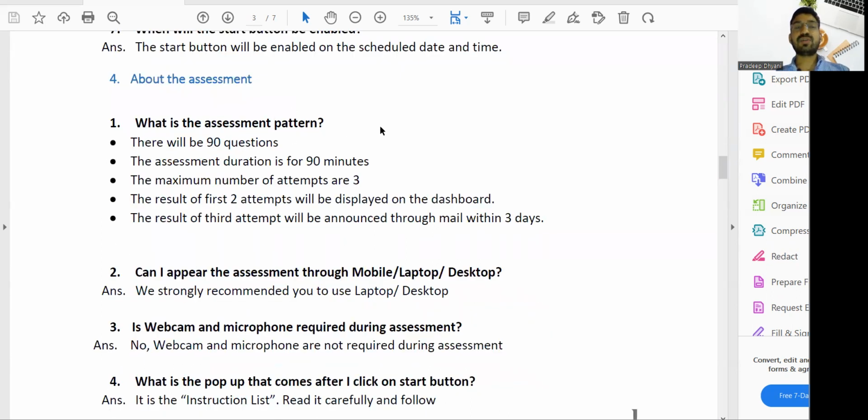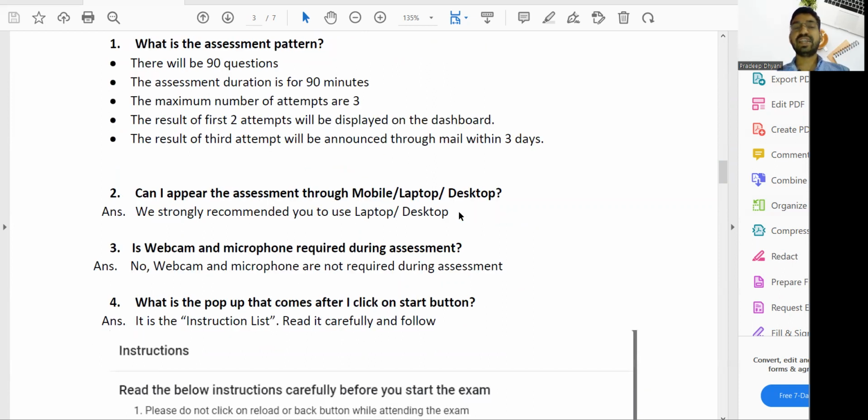What is the assessment? 90 questions, 90 marks, 3 attempts. For the first 2 attempts the result will appear, and for the third attempt you will receive a mail within 3 days.